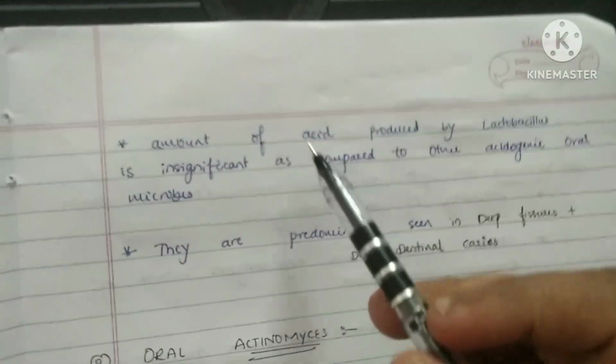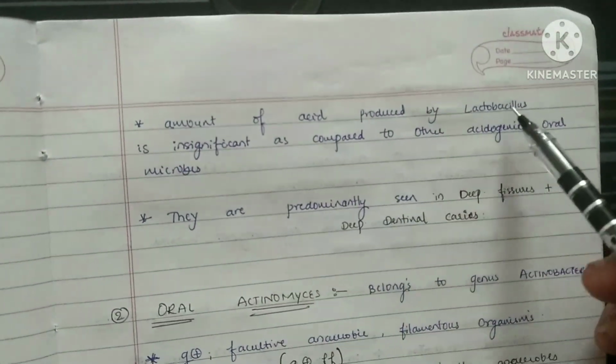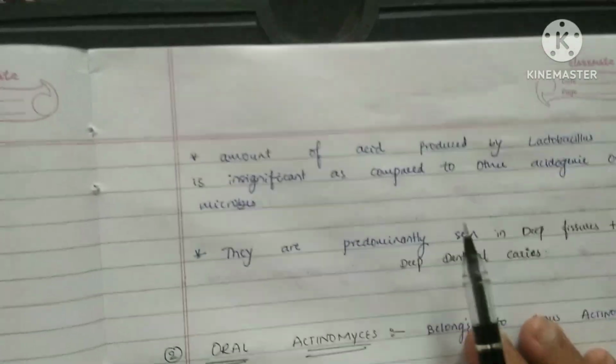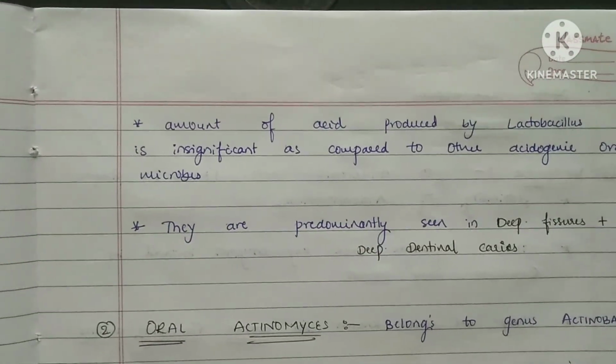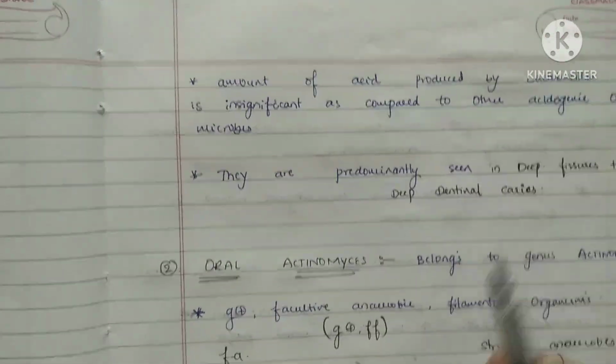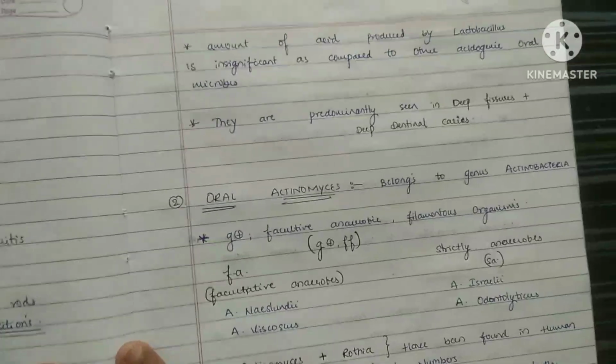Again, the amount of acid produced by lactobacillus is insignificant compared to other acidogenic microbes. This can be understood from the statements themselves. And the second thing is that they are predominantly seen in deep fissures and deep dental caries. So this is about the lactobacillus.